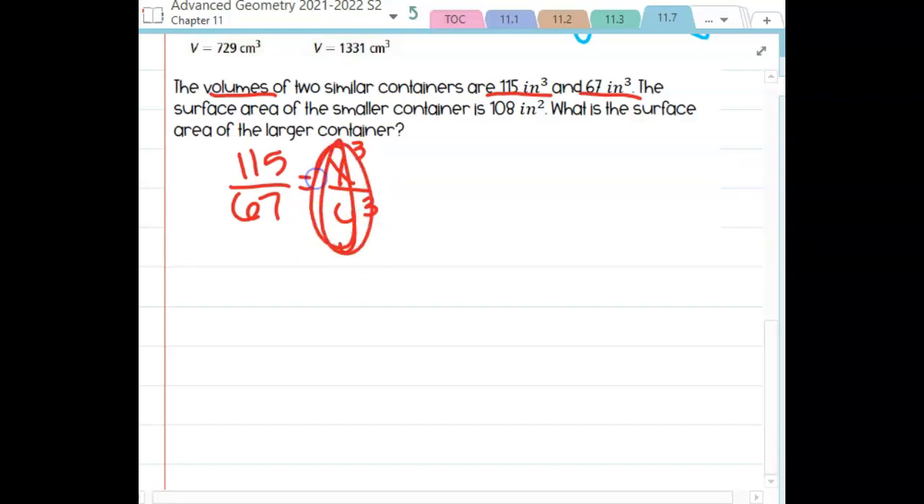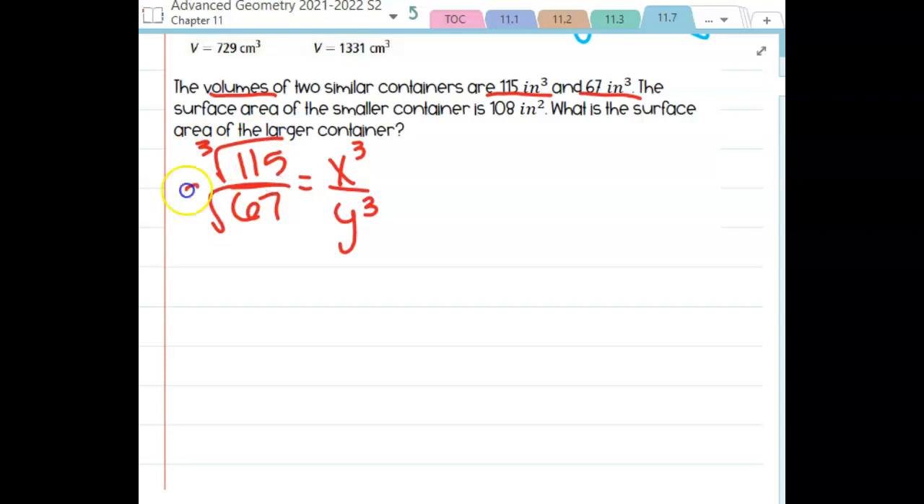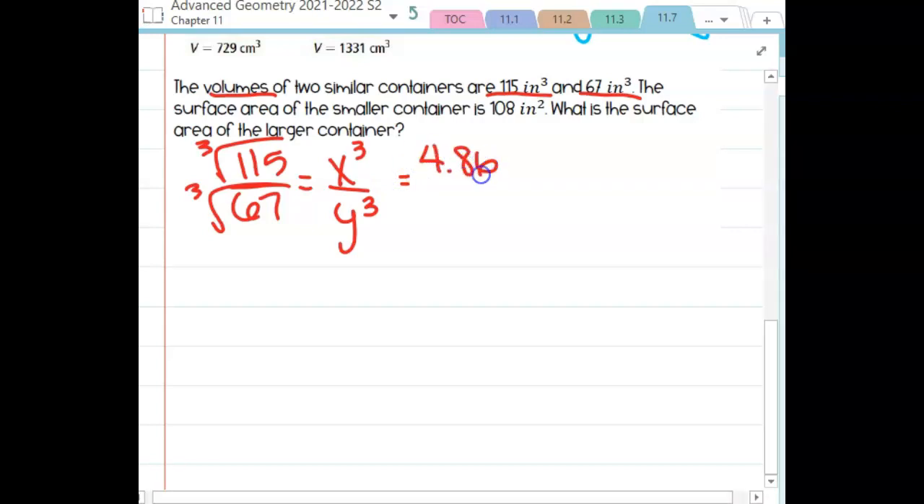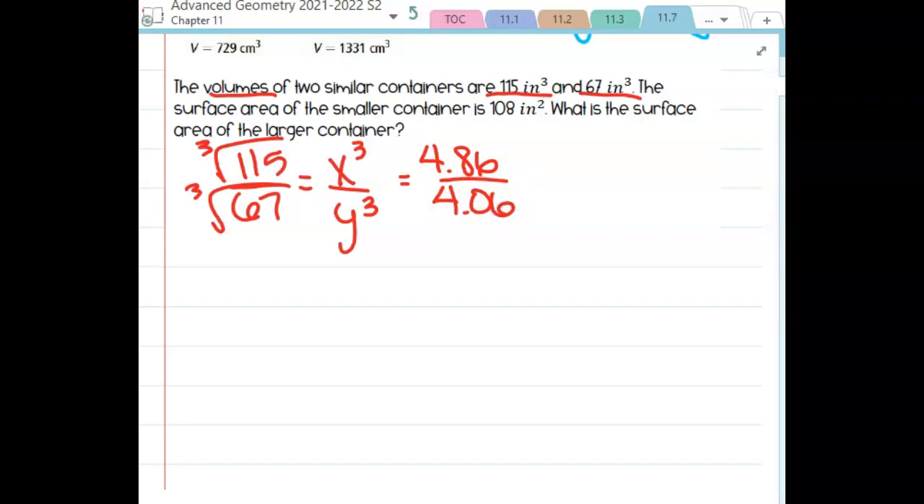I need to figure out what those numbers are. So I need to figure out what I would cube to get 115, so we're going to take the cube root of 115. I need to figure out what cubed would give me 67, so I need to take the cube root of 67. And when you do this, you are going to get decimals. So we'd end up with about 4.86 over about 4.06. Now, here's the thing. That is the ratio of their side lengths. That is their scale factor.